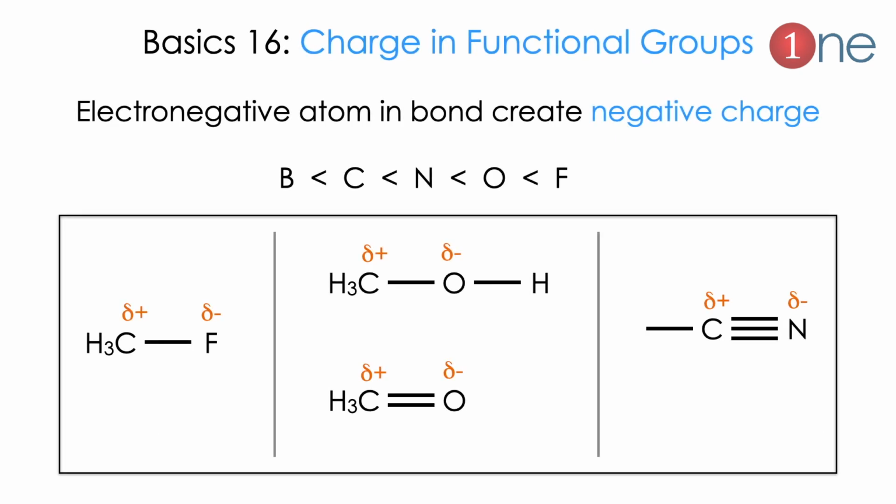Next tip is that you should know the charge in the functional group. Why is it important? Because it will dictate the reaction. The charge is easy to memorize because it is based on electronegativity. Here I have given the electronegativity of the basic atoms, which are boron, carbon, nitrogen, oxygen and fluorine, the halides. The atoms after carbon are more electronegative, so obviously they will gain negative charge, and the carbon gains positive charge.